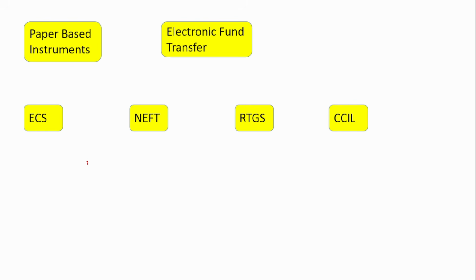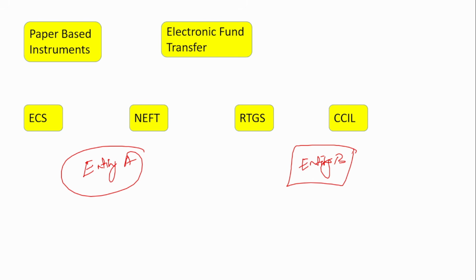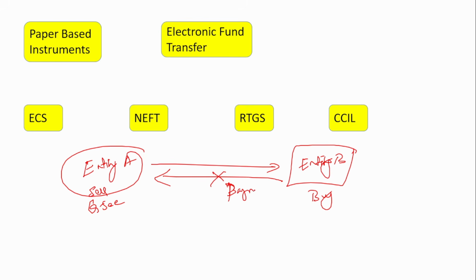Say suppose there are two parties, entity A and another entity, entity B. An entity can be a bank or a financial institution. I'm just telling this as an example. Here, entity A has a government security, and entity B wants to buy that government security. So they get into a deal, and entity A has sold the government security to entity B, but entity B has failed to make the payment. That is, it has defaulted on the payment. It has got the securities, but it has failed to make a payment. So to avoid this risk, CCIL comes into the picture.